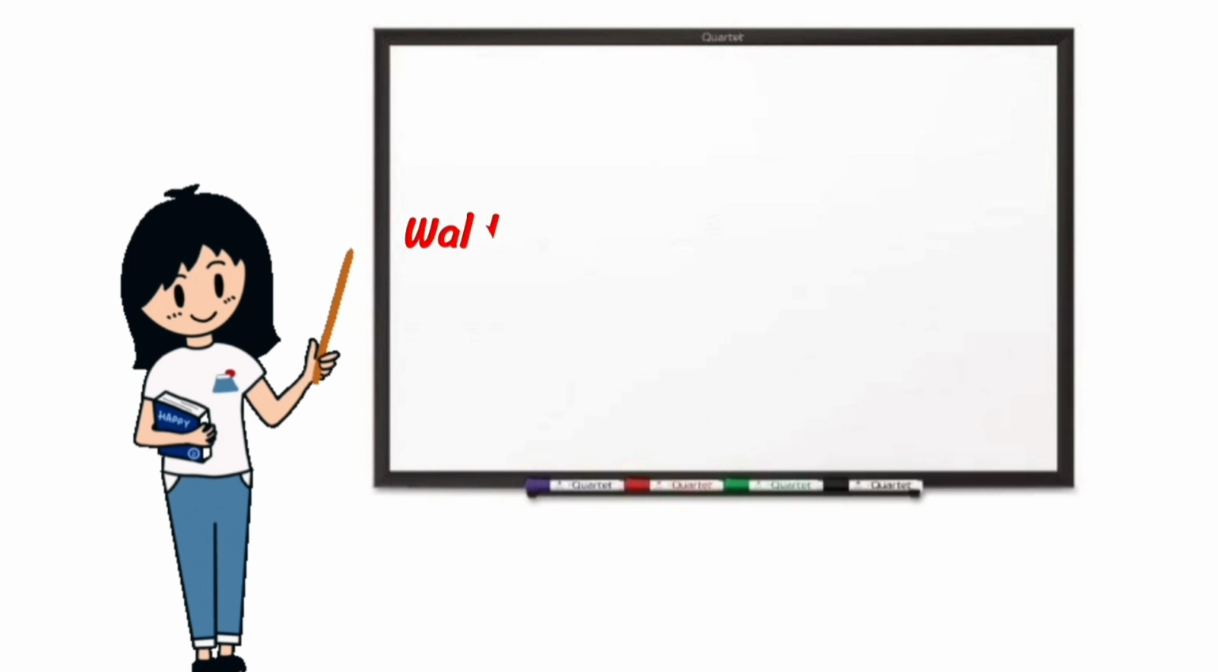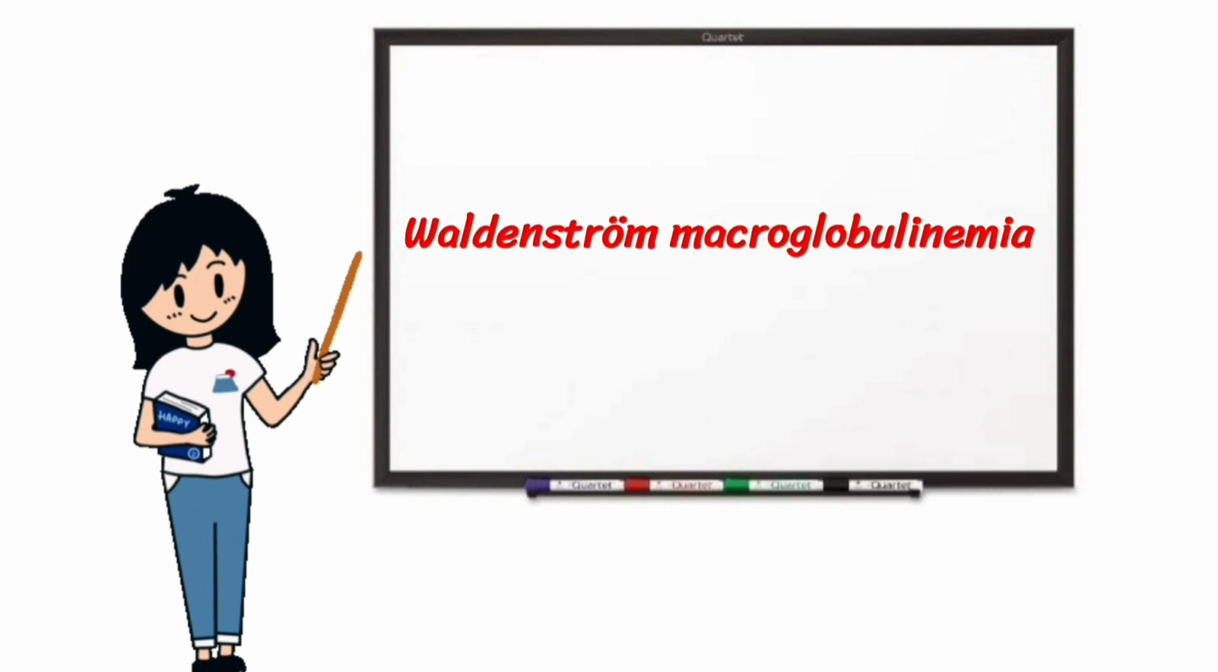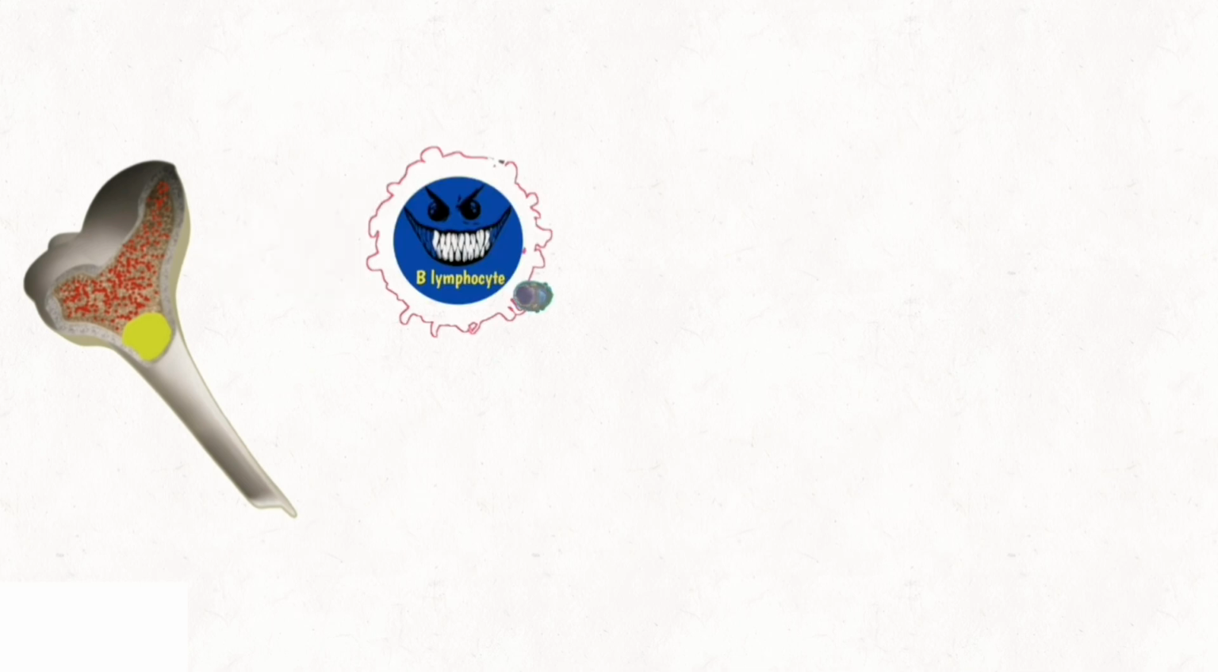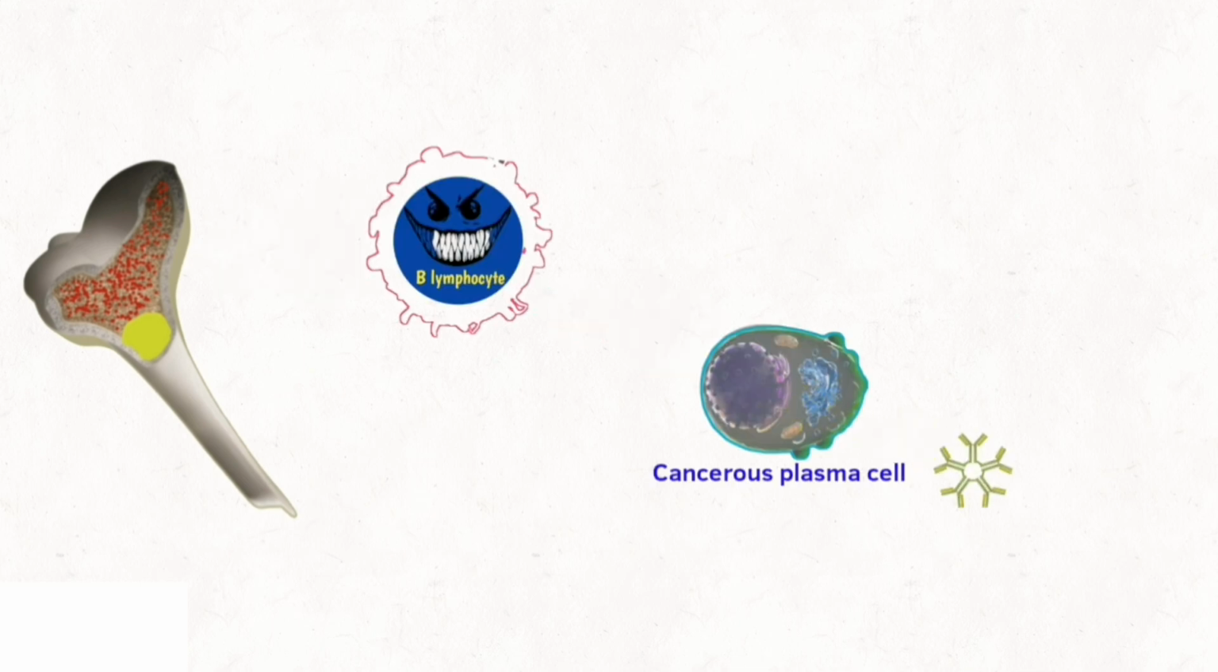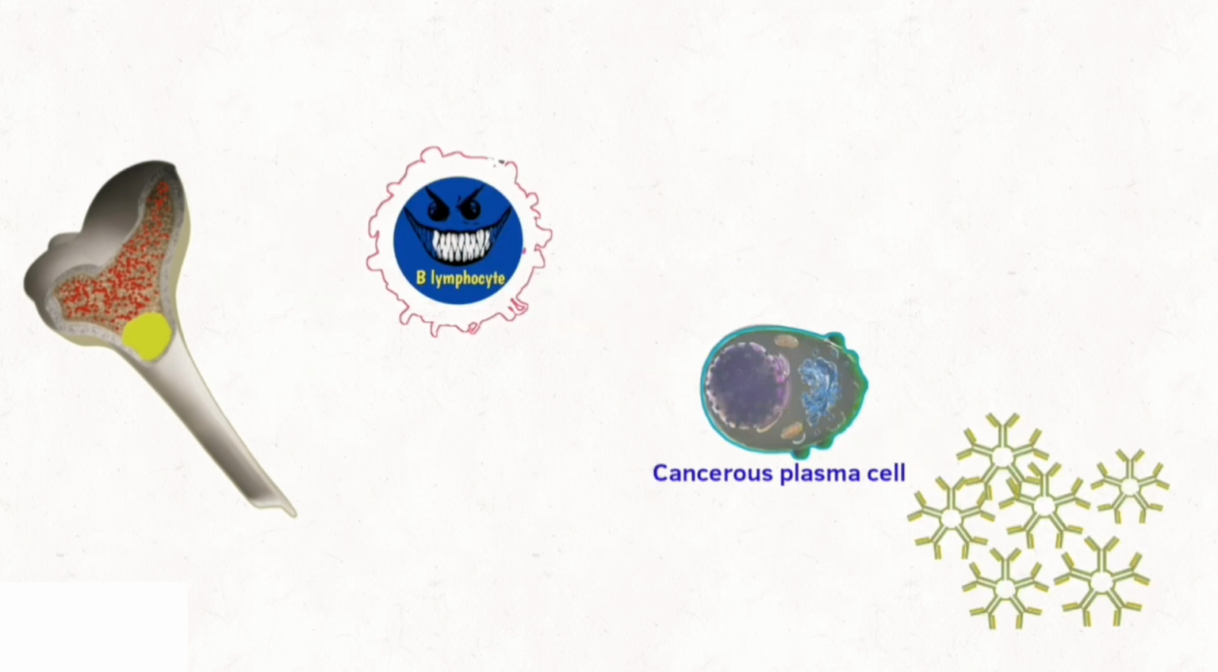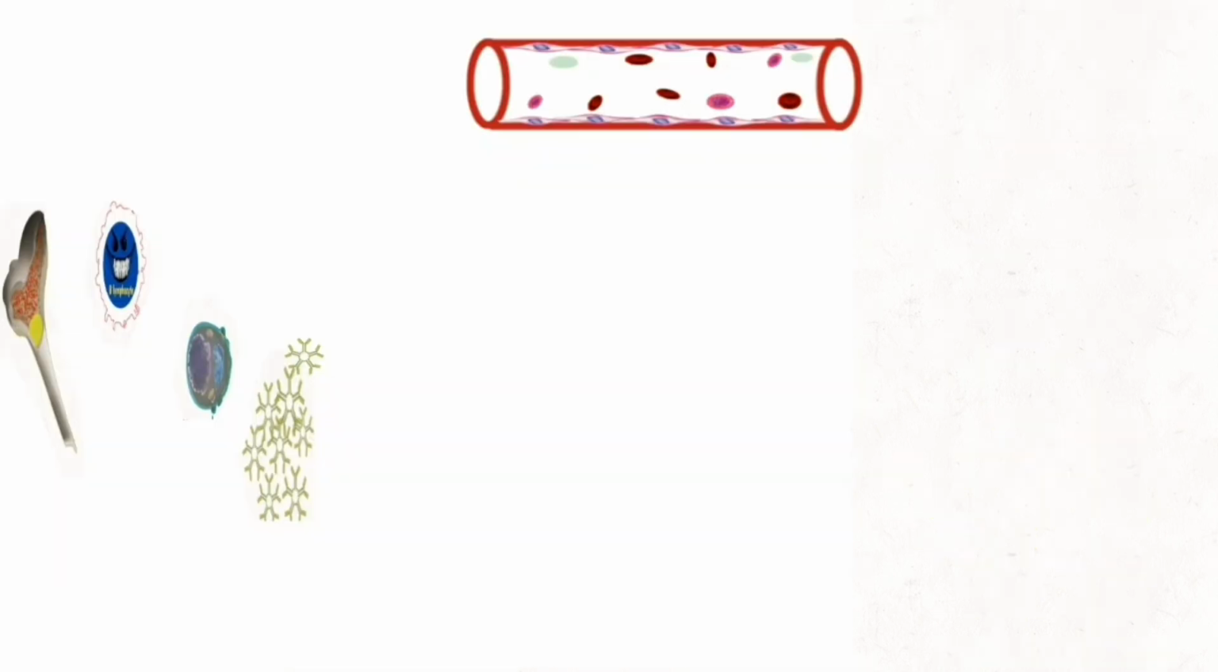Today our topic is Waldenström macroglobulinemia. First, the definition: it is a condition in which mutated or malignant B cells produce cancerous plasma cells. These plasma cells produce tons of monoclonal immunoglobulin M. This immunoglobulin accumulates in the blood vessels and leads to hyperviscosity syndrome.